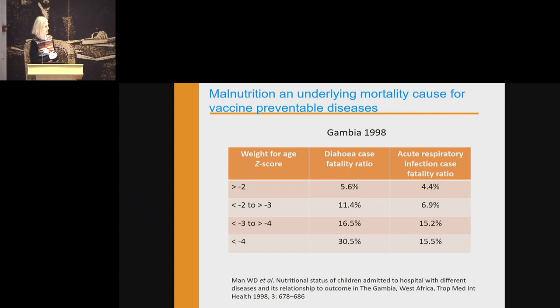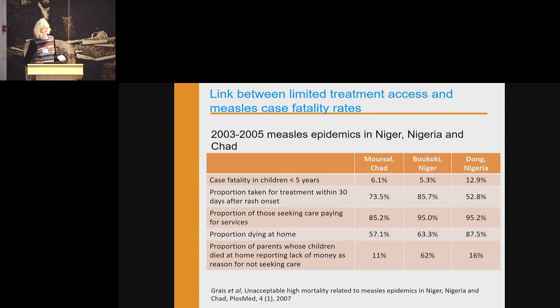Poverty, malnutrition is of course a great marker for poverty. So this is a study on the underlying causes of mortality due to diarrhea and ARI. And as you can see, those with the greatest malnourishment have much higher case fatality rates than the ones who are not malnourished. So 30% case fatality rate for diarrhea in the malnourished.